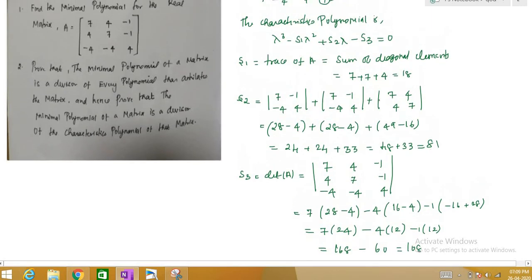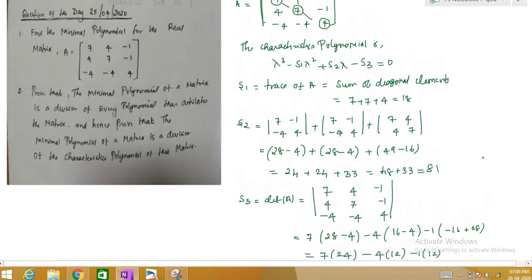So what we have found is S1, S2 and S3. So the characteristic polynomial is lambda cube, S1 we have found as 18, so this is 18 lambda square, plus S2 lambda. S2 is 81, so 81 lambda, minus S3. S3 is our determinant, which we found as 108. So this is our characteristic polynomial.